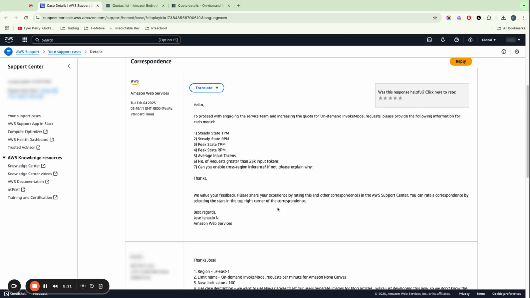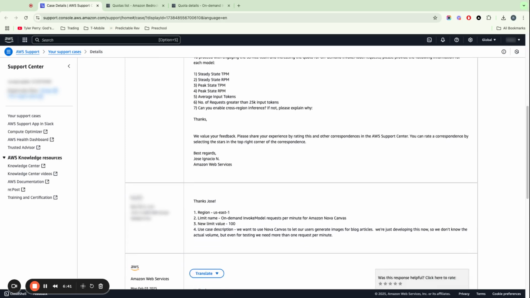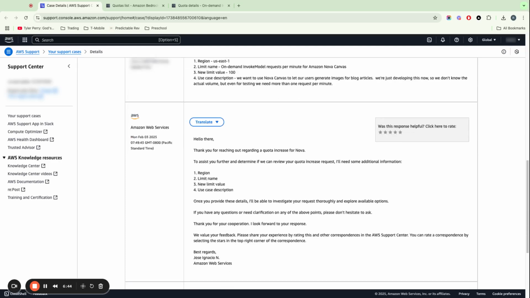This is partially a system design thing where I don't understand why they listed it in the quota details to begin with if you can't do anything with it for this particular model. It's just a bad customer experience, and they could have been more efficient. Amazon is obviously much smarter than this in efficiency, and this is just a waste of time, and they're trying to slow roll it on purpose, which is pissing me off. And now I'm going to have to go to a different service because I don't want to waste my time like this.